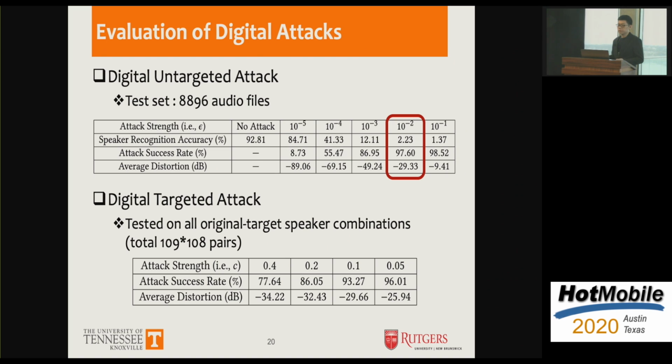For each speaker, we generate targeted examples targeting the remaining 108 speakers, giving a total of 109 times 108 pairs. If we use an attack strength of 0.2, we get an attack success rate of 86%, with an average distortion of minus 32 decibels, which is approximately the difference between the ambient noise in a quiet room and a person talking.